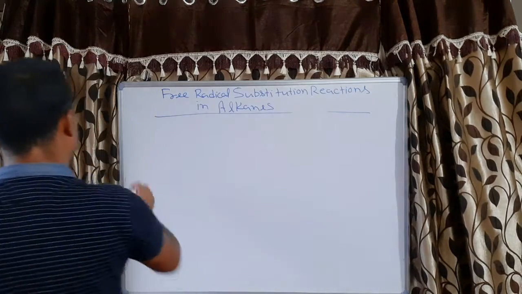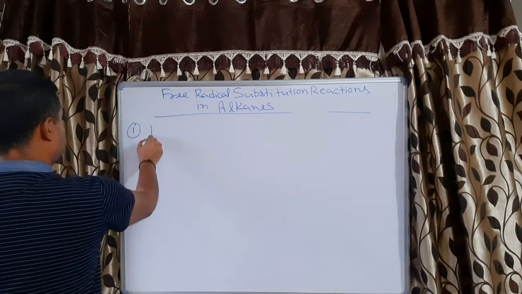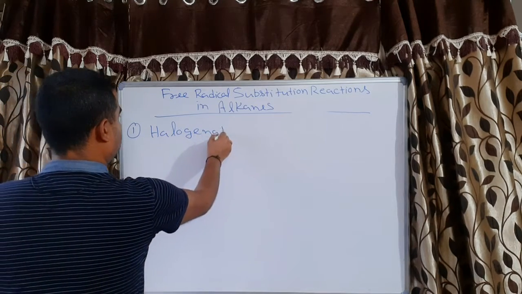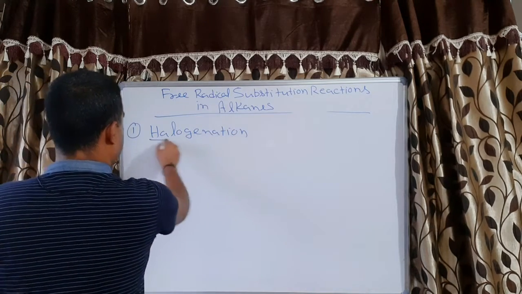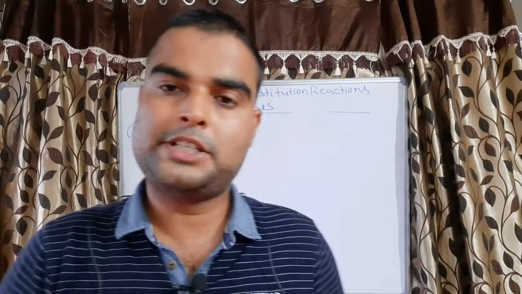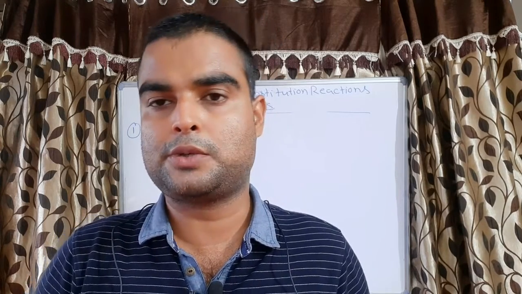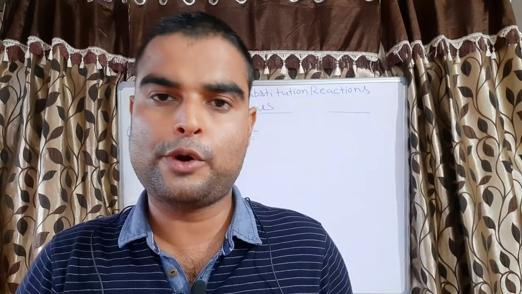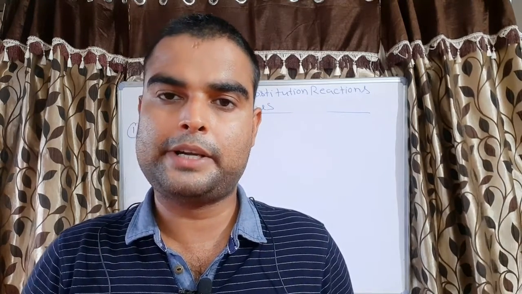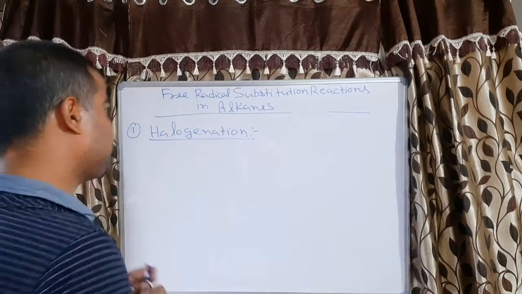Number one is halogenation. Halogenation means replacement of the hydrogen by halogen. Halogen can be fluorine, chlorine, bromine, iodine, but they have different reactivity order. What is the reactivity order?